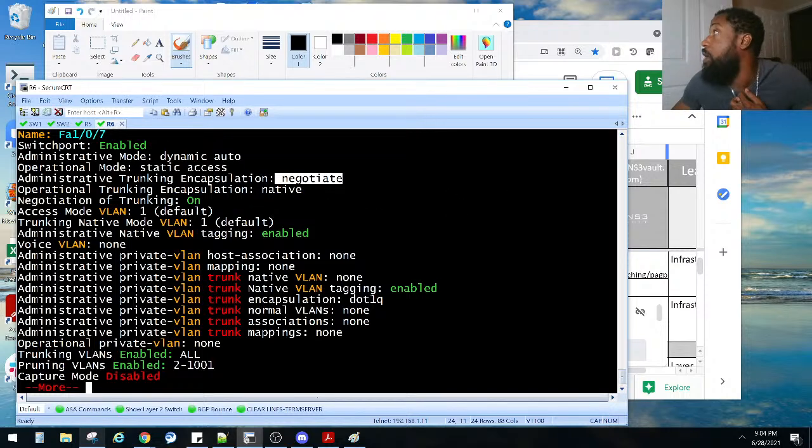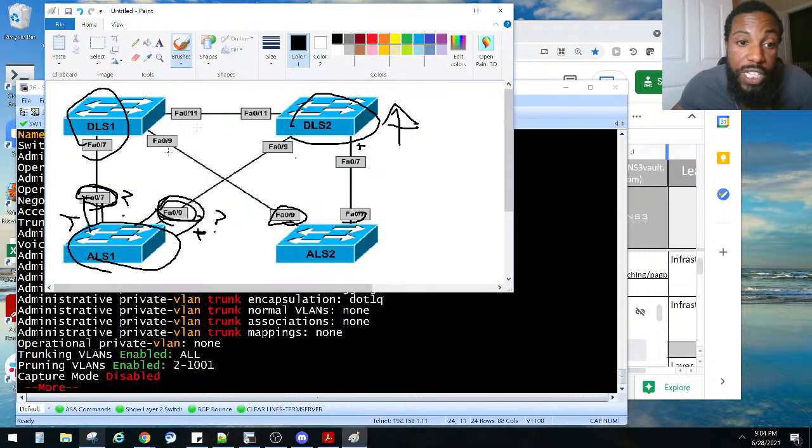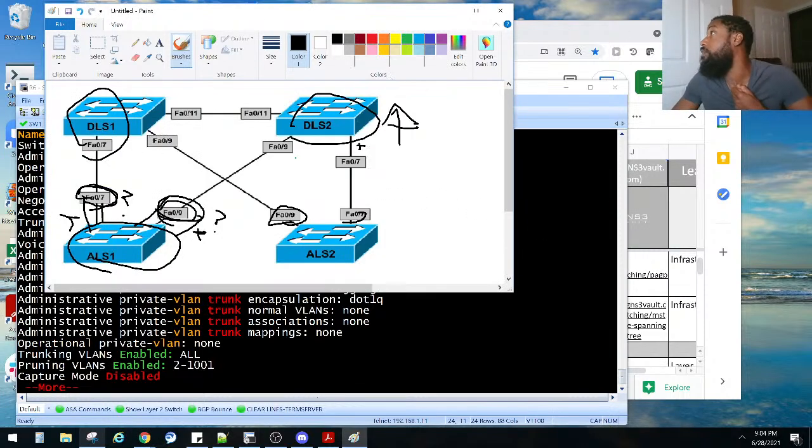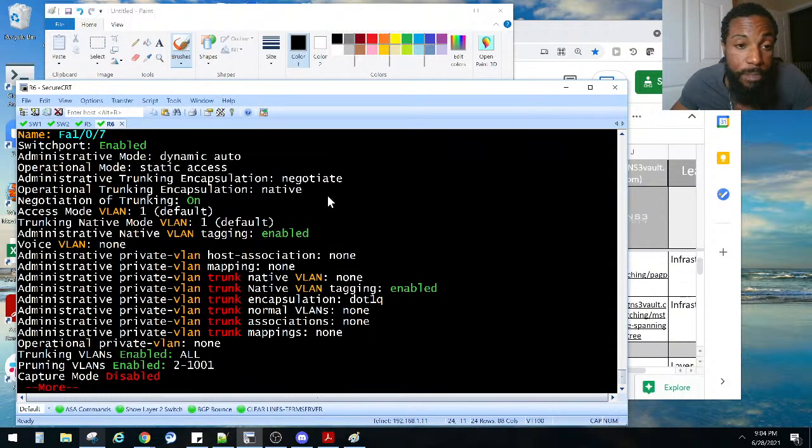What else do we need to add to it though? He said dynamic desirable should form a trunk also. You're right, but I believe dynamic desirable is what we want to do with these guys, because on the same task he said configure DLS1 and DLS2 so that its interfaces will actively attempt to become trunk links. So I think we can leave those as default, right? If I'm not mistaken.